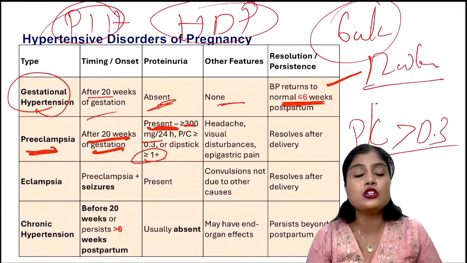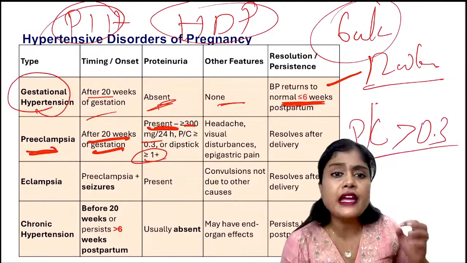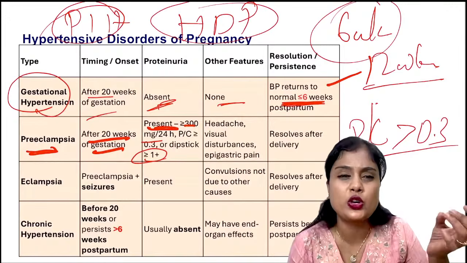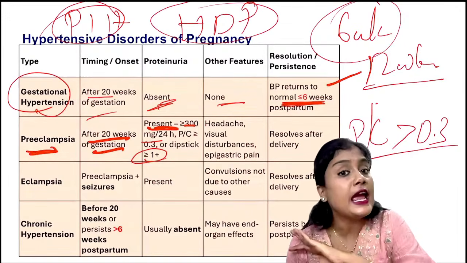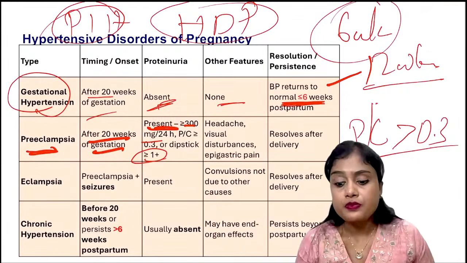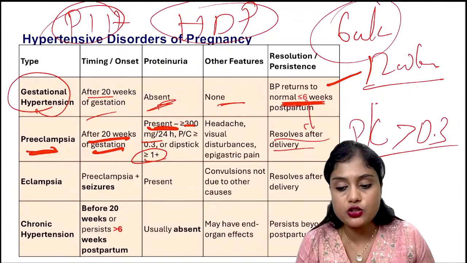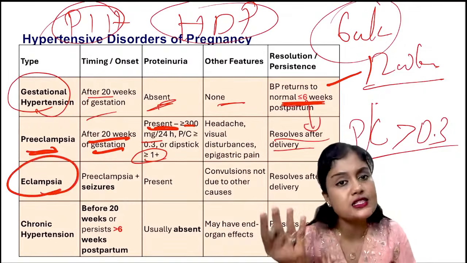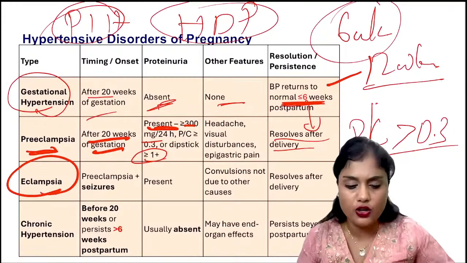Okay. Now coming to the other damages. If they have any other features, let us say like headache, visual disturbances, low platelets, deranged LFT, deranged RFT, any patient with all these things with high BP will come under preeclampsia. This usually resolves after delivery. Here also it should resolve within 6 weeks. Eclampsia. What is it? Preeclampsia with seizures is eclampsia. I'm very sure you've all learned this.